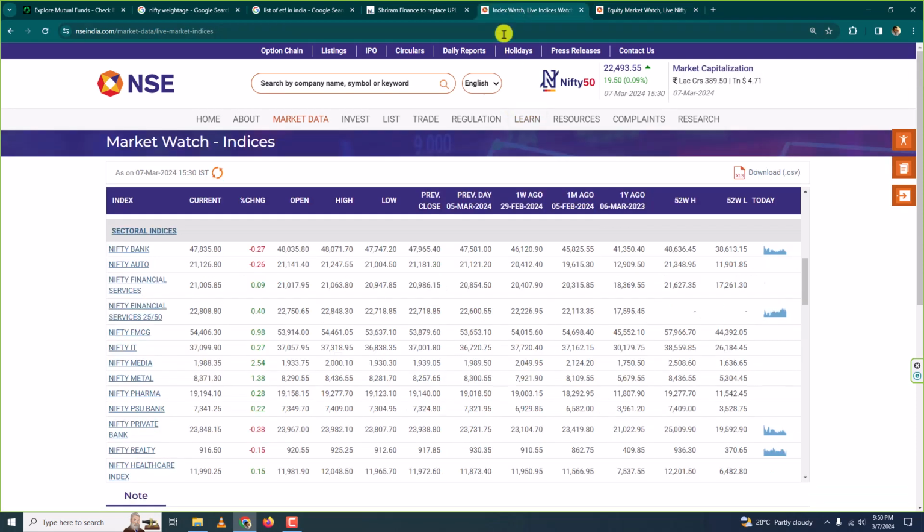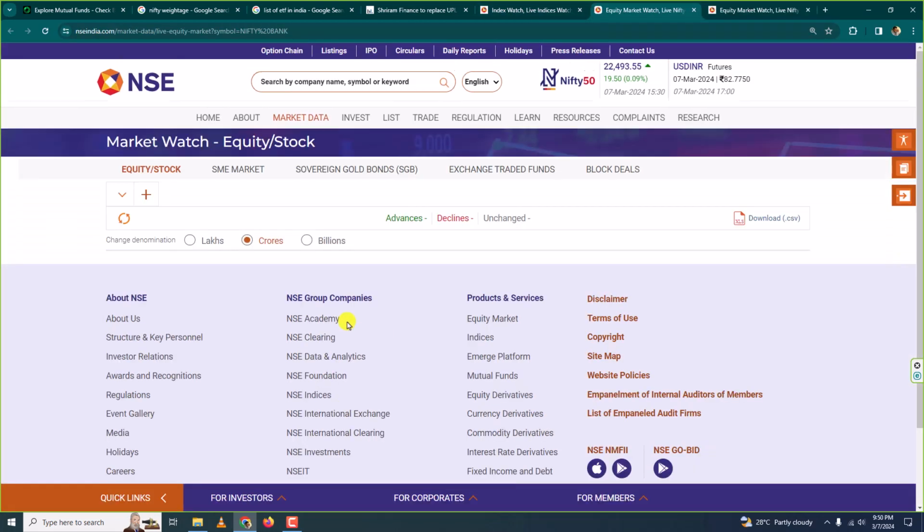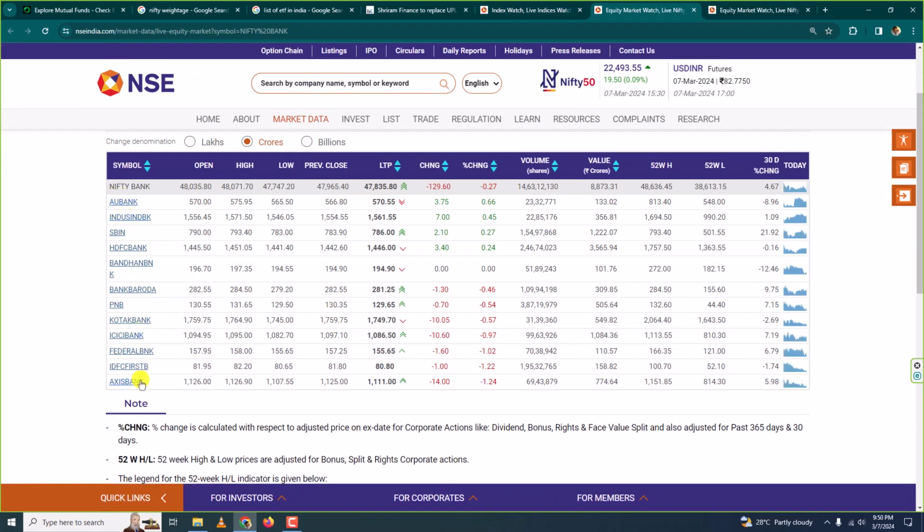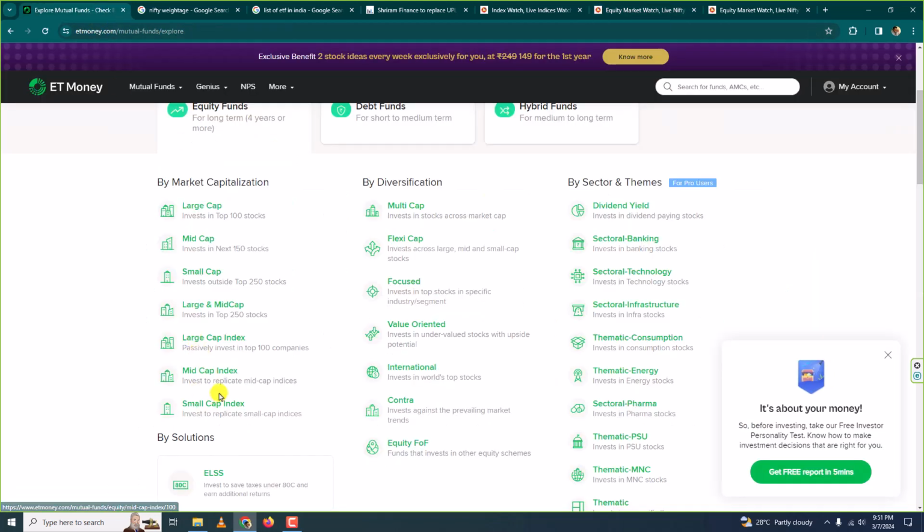Alright. Similarly, if I go here, I'll click on Nifty Bank, the famous Bank Nifty, and if you see here, there are many banks here, and you must know that apart from these banks, there are various other banks too, but these are considered to be the best, and these are the banks which satisfy the criteria to be selected into this index. And if any day any of the banks fails to satisfy the criteria, it would be removed and a new, different bank would be put in the index. Okay. Now, let me go to the index funds.